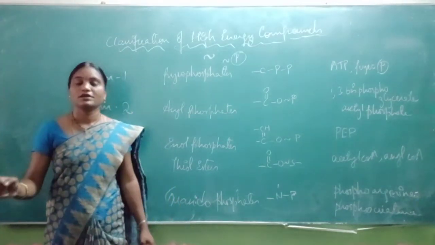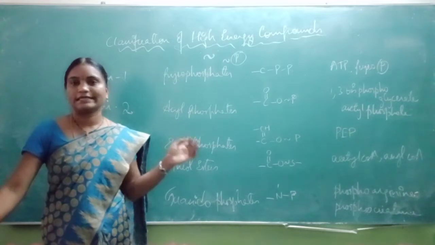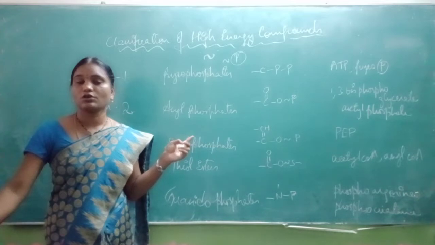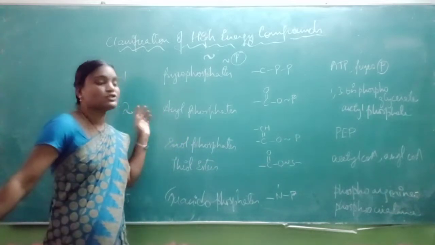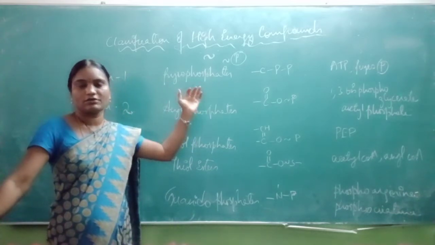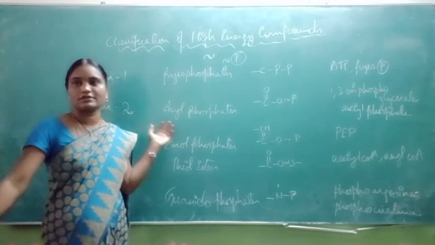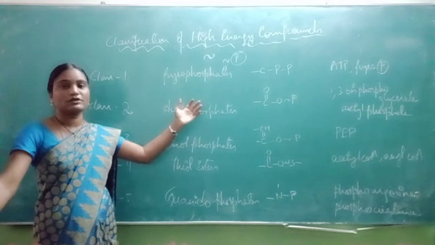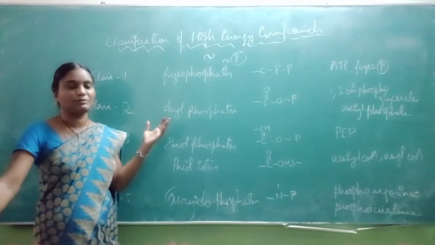Good morning. Today I am going to continue yesterday's class, that is the classification of high energy compounds. High energy compounds are classified into 5 classes. Class 1 includes pyrophosphates, and the examples of pyrophosphate are ATP and pyrophosphate.